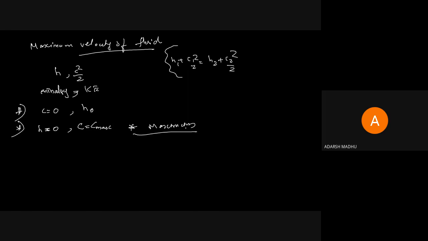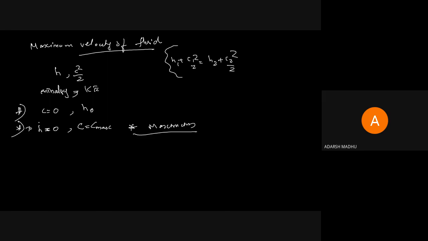First, when kinetic energy equals 0, that is velocity equals 0, the whole energy will be enthalpy, h equals h naught. When enthalpy value equals 0, which means temperature equals 0, temperature and enthalpy are mutually related. When temperature or enthalpy equals 0, the whole energy will be kinetic energy, then the c value will be maximum, and it is known as c max.